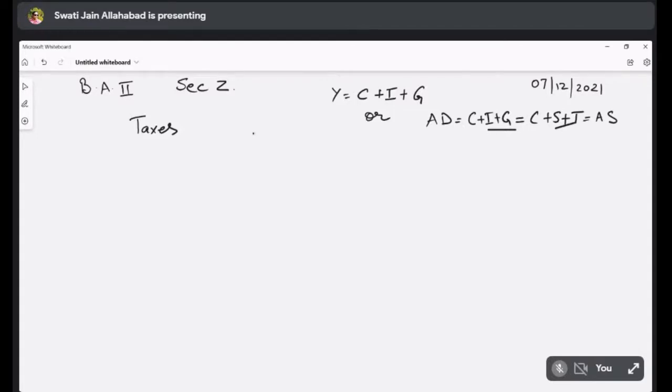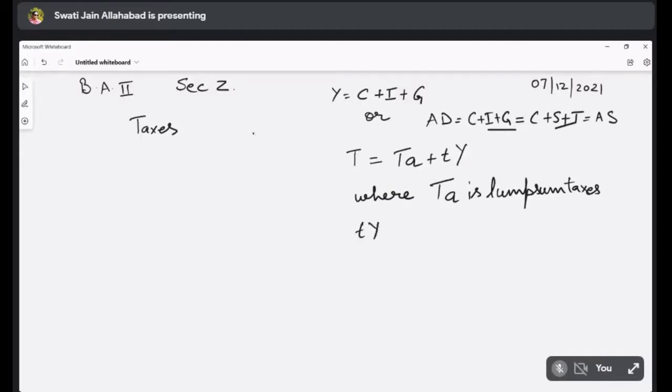Now, how is T defined for the macroeconomy? T is equal to TA plus TY, where TA is lump sum taxes, whereas TY is ad valorem taxes. Ad valorem taxes means tax which depends on the level of income.